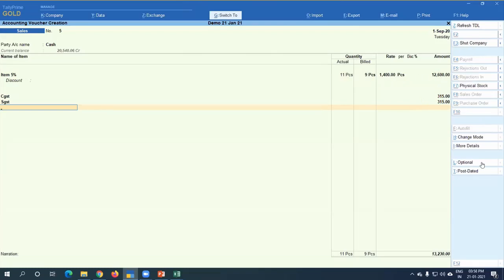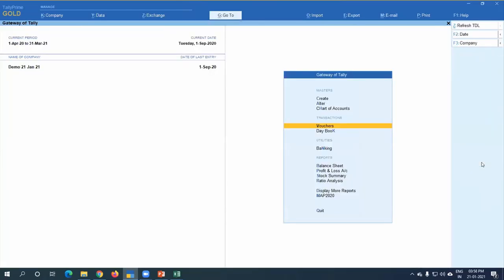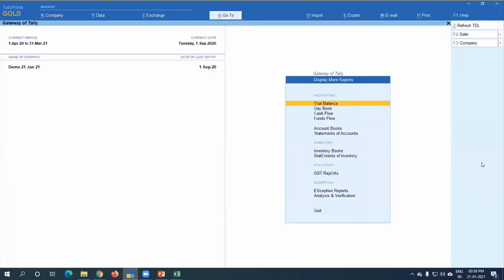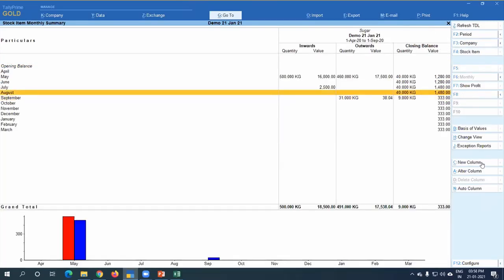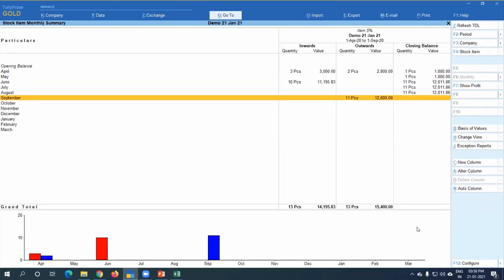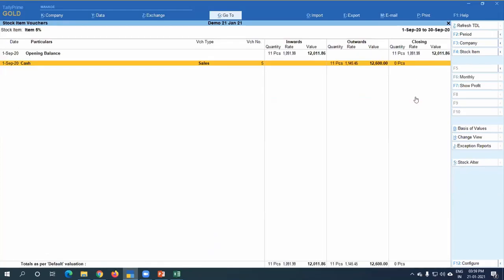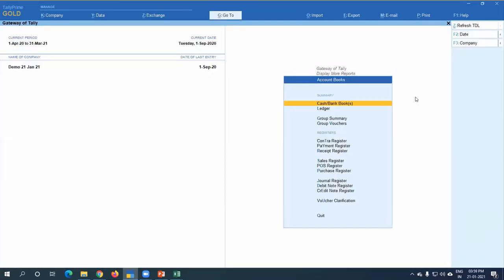Yeah. Now you can see the stock. Okay. So what happens now? Display, stock statement. So here, item 5. See, 11 pieces are there. Out of 11, I have sold 11 and value is 12,600. Stock is 0. But as an auditor, as a user, as an owner, you cannot find how much of them are actually sold. Actual quantity means you can say billed quantity. Yeah. So in that case, you have to go to the sales register, Display, Account Books, Sales Register,